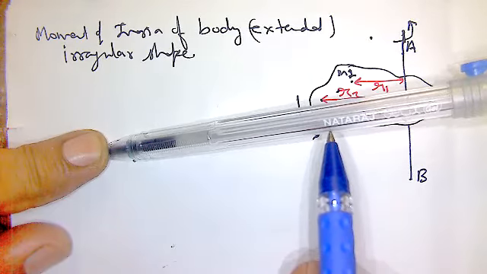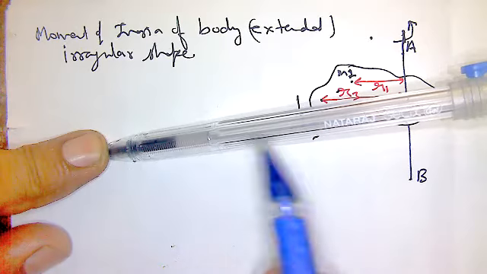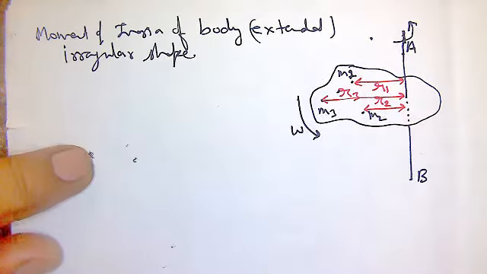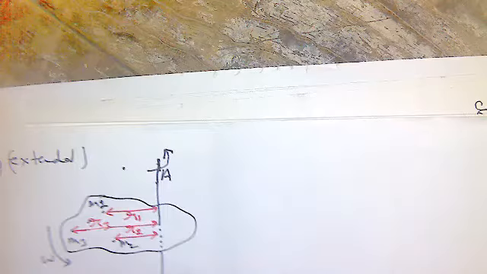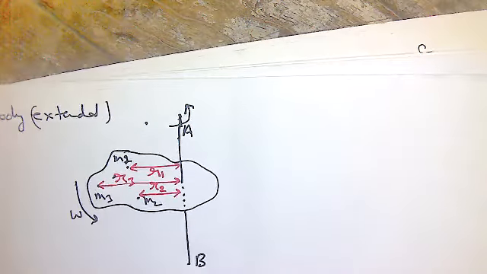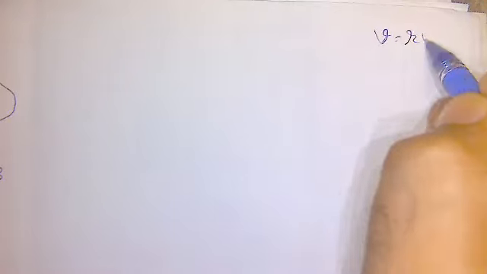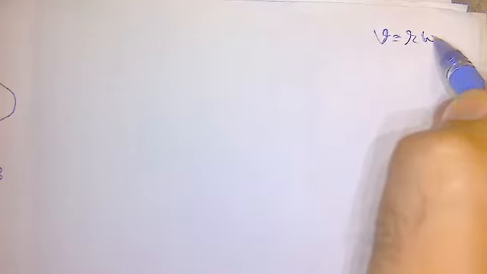The relation between linear velocity and the angular velocity is given by v equals r omega. You must remember it. v is the linear speed, linear velocity, omega is the angular speed.